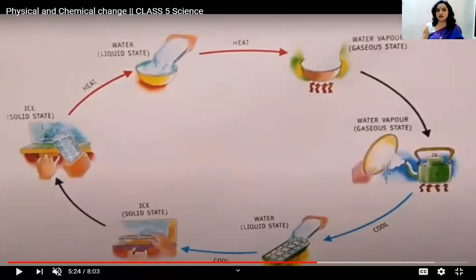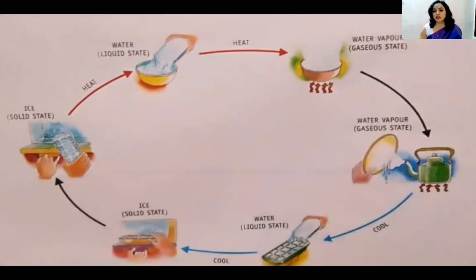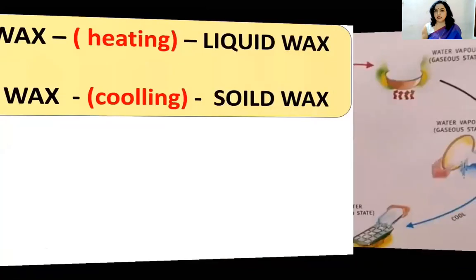Solid will change to liquid, liquid will change to gas. These are the basic states of matter, so they will change in the physical change. अगर अब हम chemical की बात करेंगे, so chemical is just the opposite of it. In the chemical change, the chemical composition changes and we cannot reverse it. You cannot reverse that change. So this is all about the states of matter which can be reversed from one form to another.